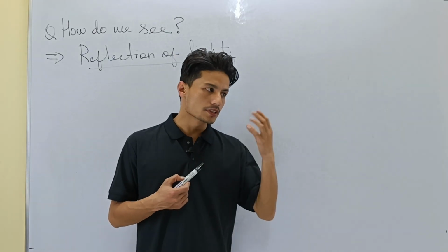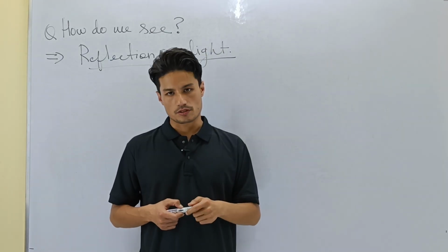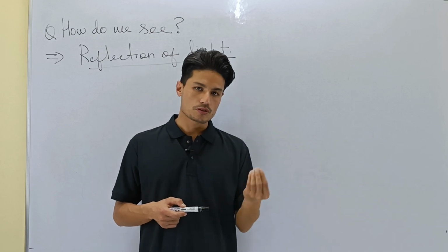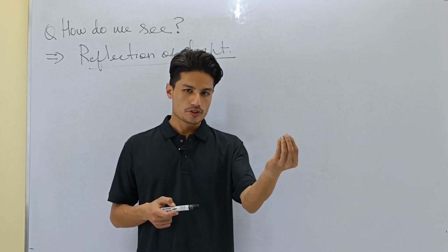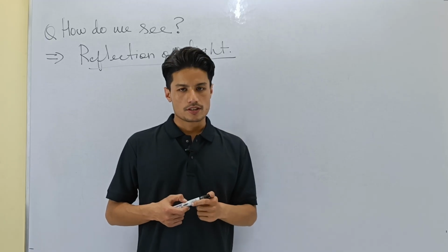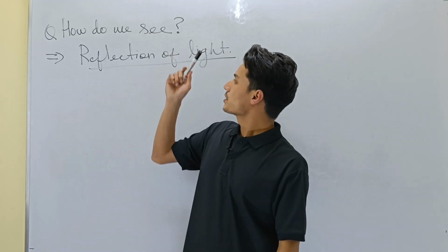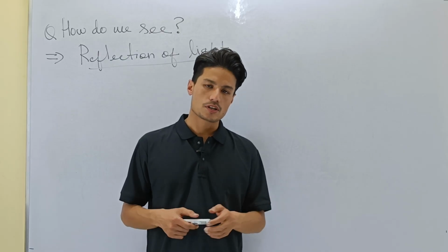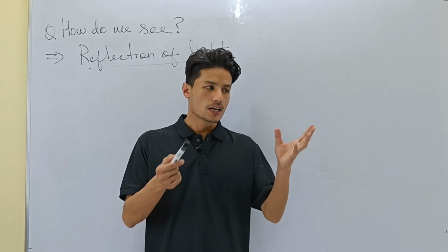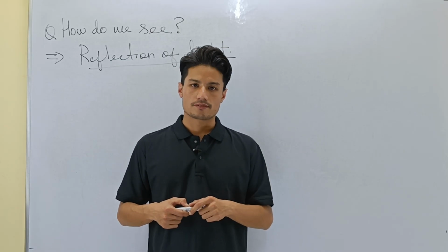So I am able to see the tree because of reflection of light. Because the tree reflects back light, I am able to see. So the answer to the question, how do we see? The answer is because of reflection of light. We see objects because the objects reflect light.